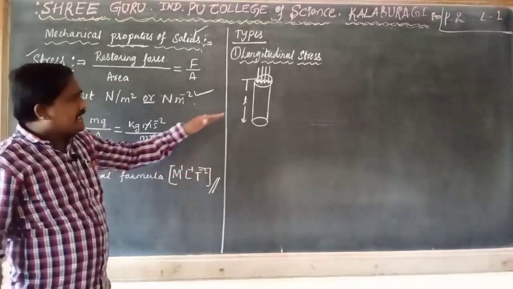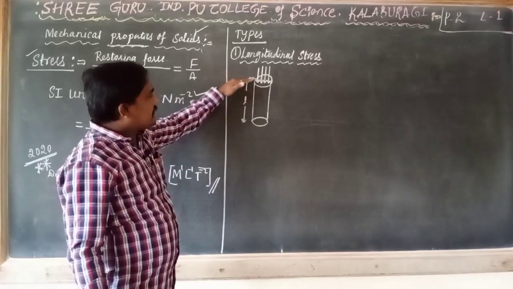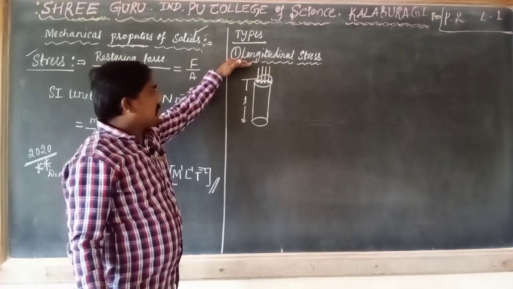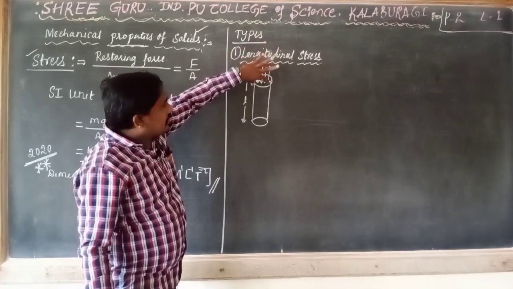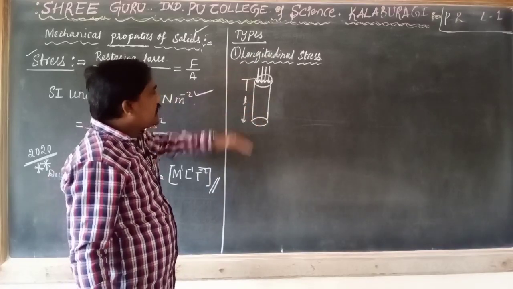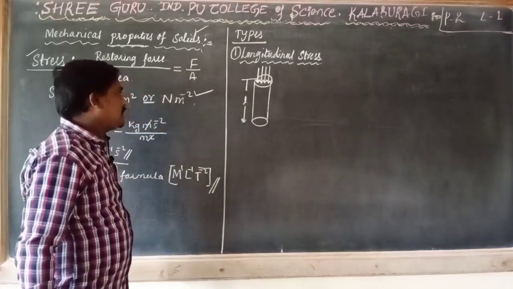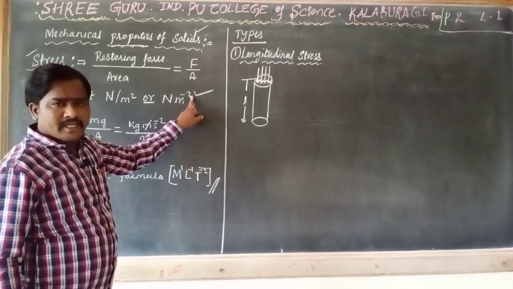Normal force acting on the surface of a body per unit area is called longitudinal stress, and its SI unit is also the same, Newton per meter square.